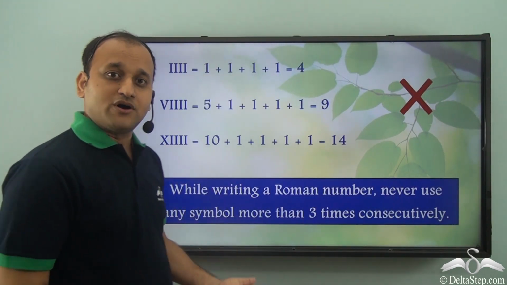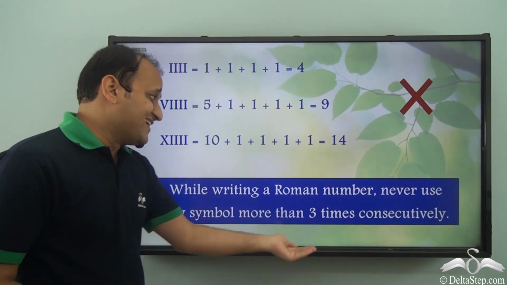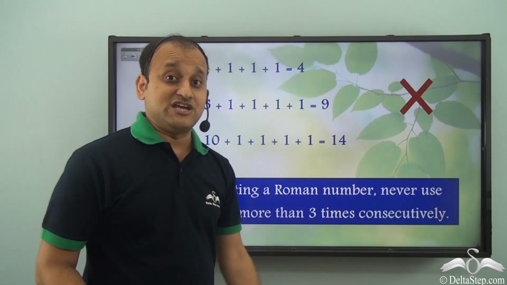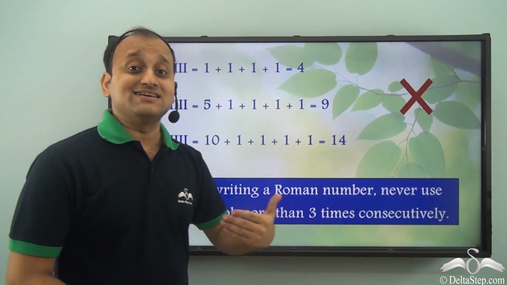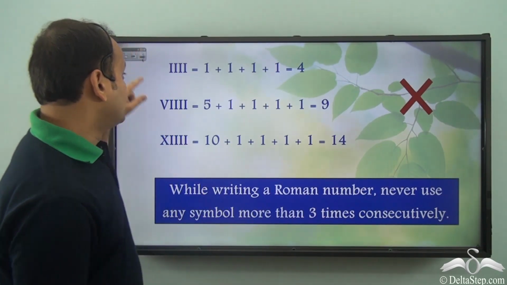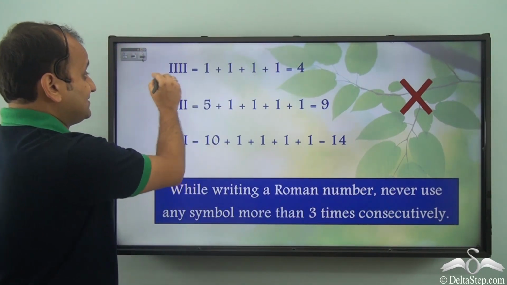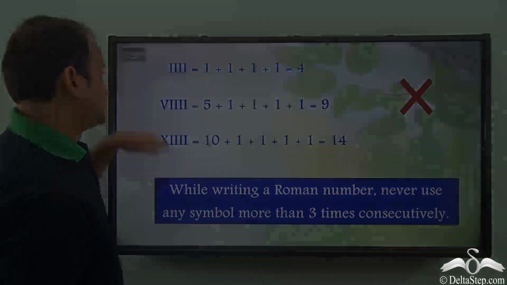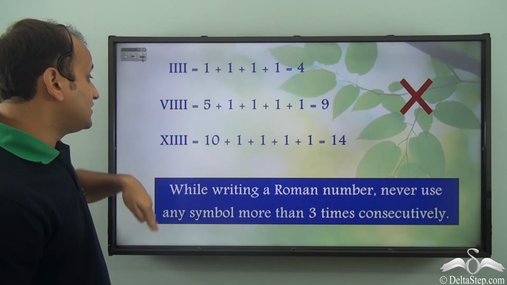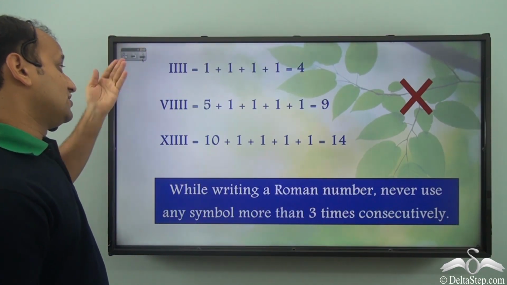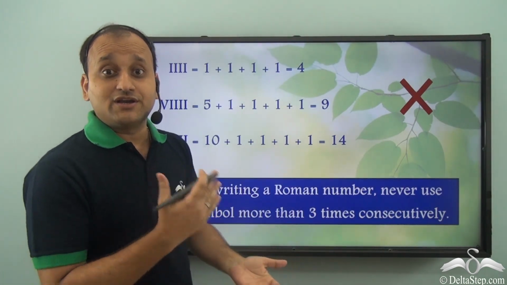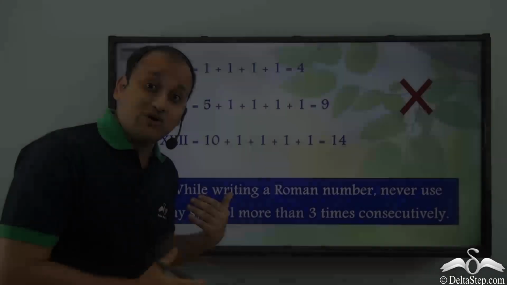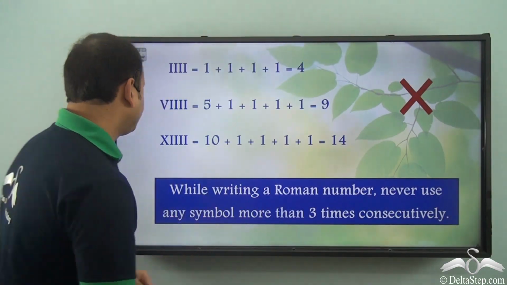Also, it's very important that while writing a Roman number, never use any symbol more than 3 times consecutively, that is one after another. So you see, all these style of writing are not allowed in Roman numbers. So you cannot have 4 I's together in any of these cases, or even 4 V's together or 4 X's together. None of these symbols can be represented more than 3 times consecutively.